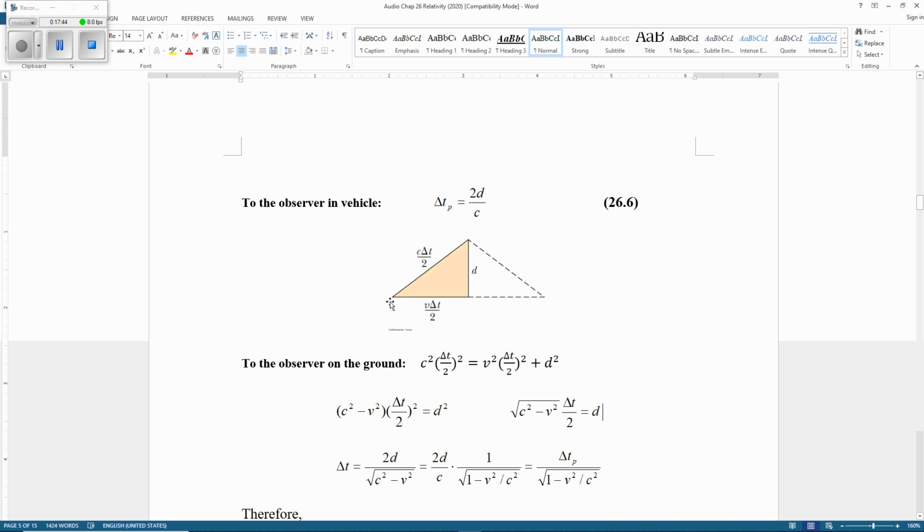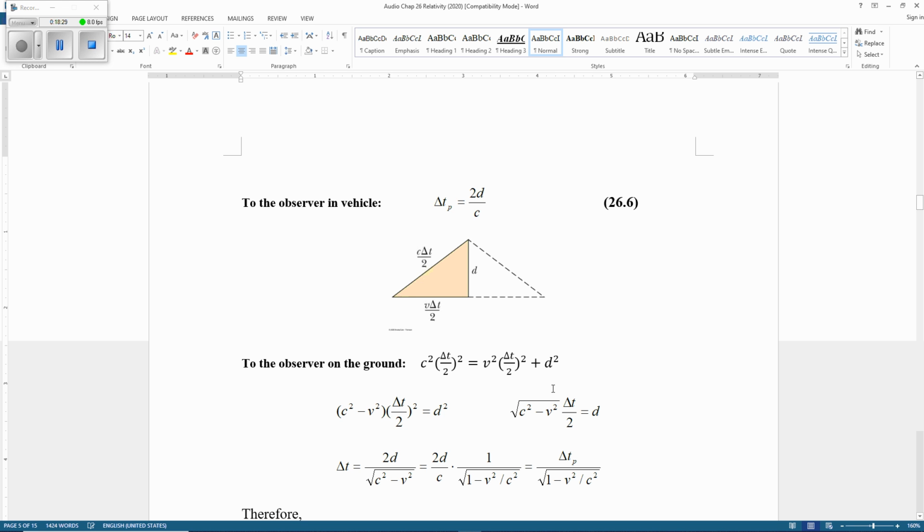Now Ben is going to see it like that. So now we're going to calculate this one here, the delta t. Delta t is measured by Ben. Now see this triangle. Of course, we know this square plus that square equals that square. So this square, that's c times half delta t, squared, equals this part squared, that's v squared times half delta t squared, then plus d squared, right?